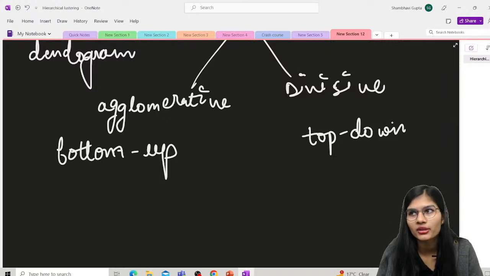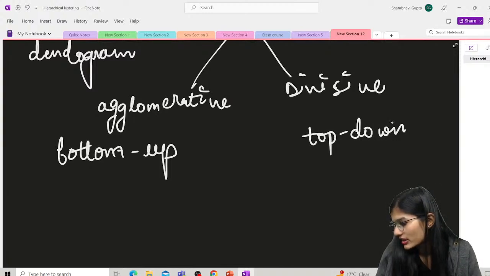Okay, Harshit, I was talking about agglomerative and divisive in detail. Agglomerative is a bottom up approach. Divisive is a top down approach. Agglomerative is where the algorithm starts by taking all the data points as single clusters and merging them till one cluster is left. And divisive is just the reverse of the agglomerative algorithm. So clear with that now, Harshit?